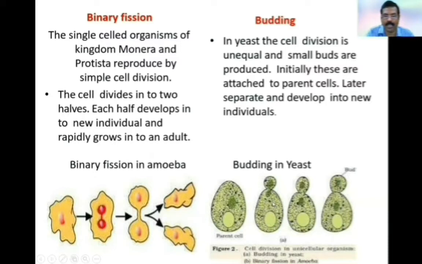Later, due to the nucleus division, two daughter nuclei form. One daughter nucleus enters into the bud. After completion of the budding process, the bud is present. This bud acts as a new individual.